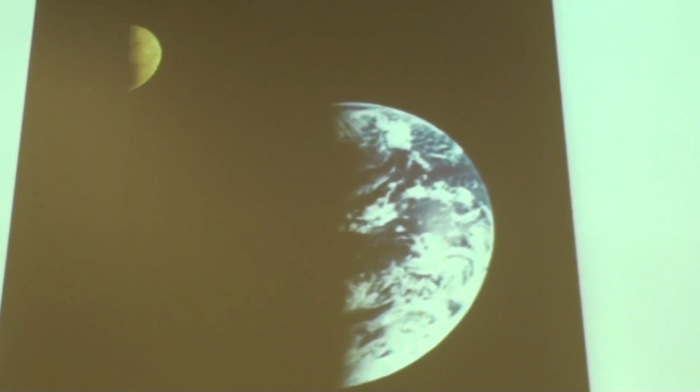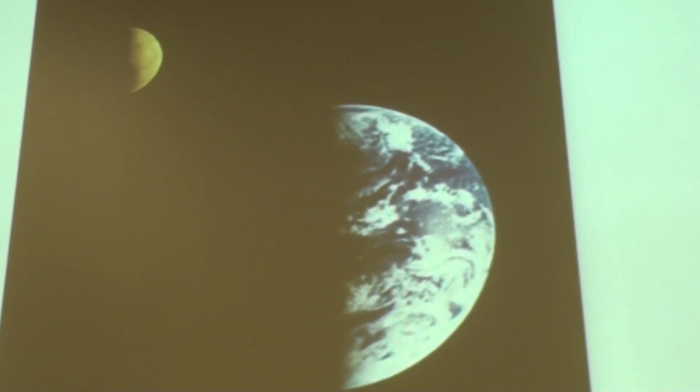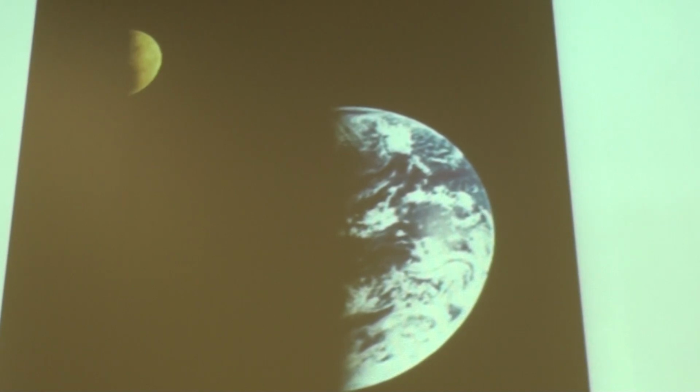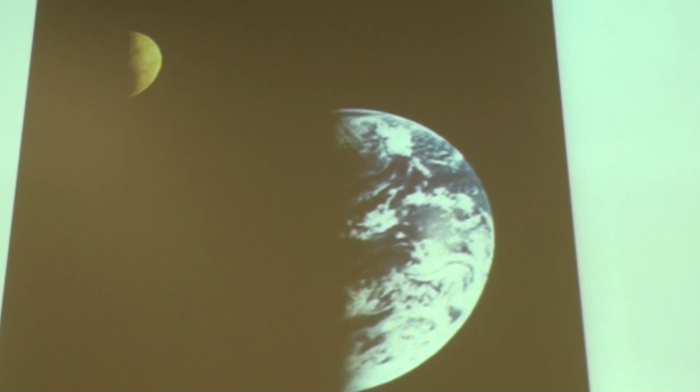But on its way back, it was able to take this snapshot of the Earth and the Moon together in basically the same phase. It looks like a first quarter phase for both of them, but from a rocket's point of view. And so we can see the difference in size.